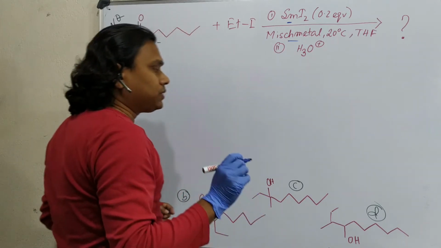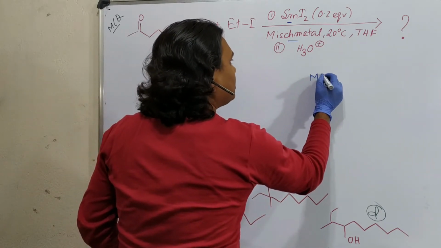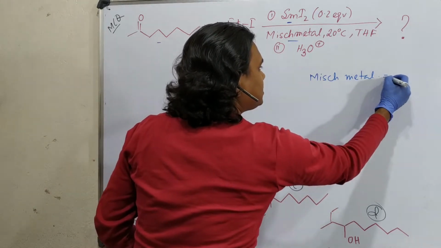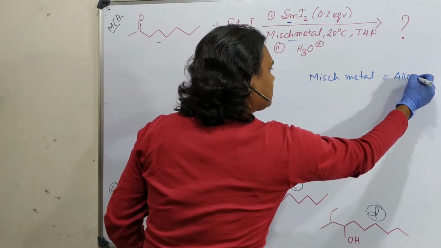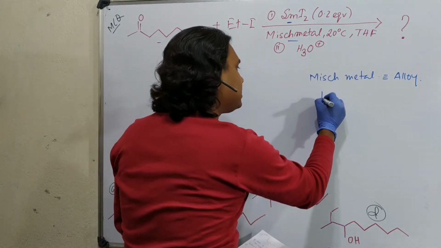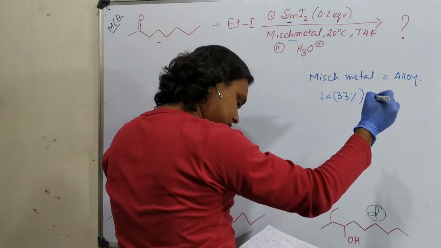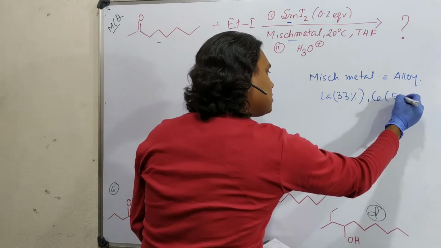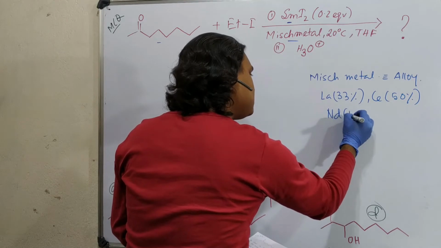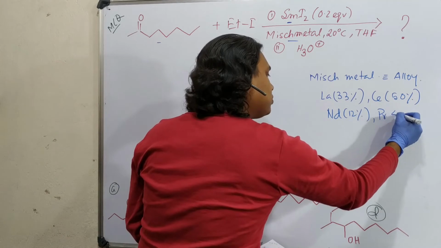First of all, you need to understand this mixed metal is actually an alloy, made of lanthanum 33%, then cerium 50%, then neodymium 12%, and praseodymium Pr 4%.